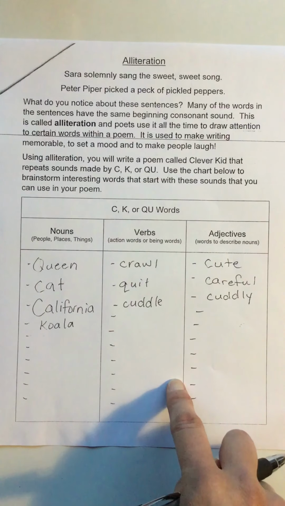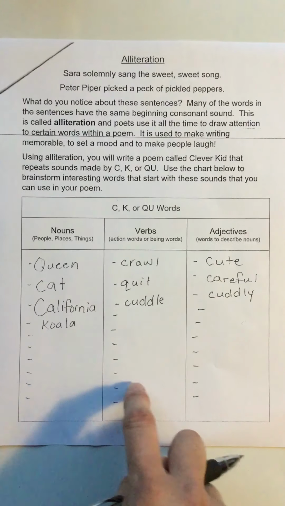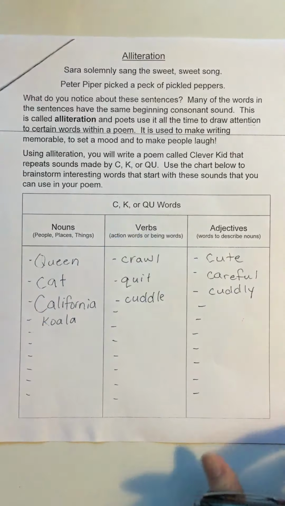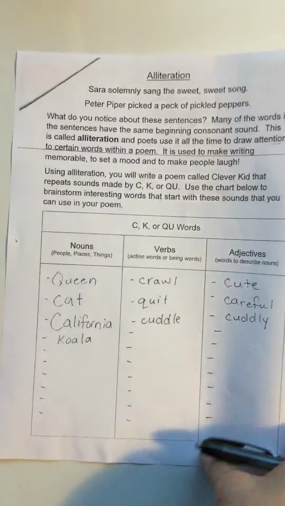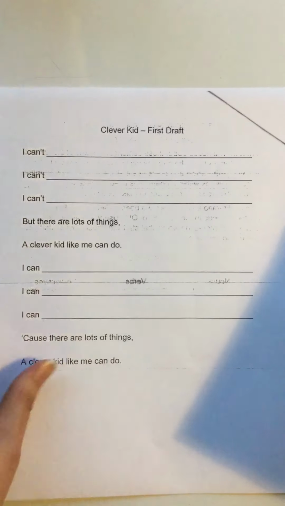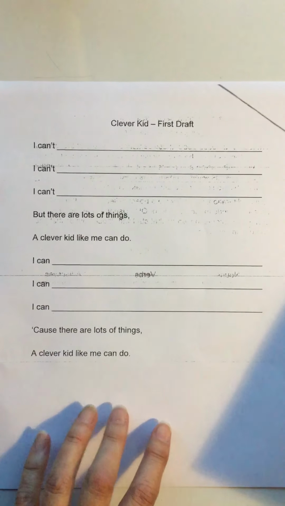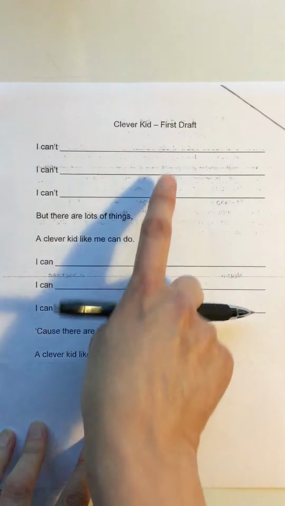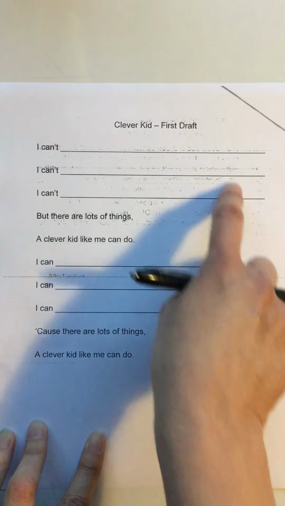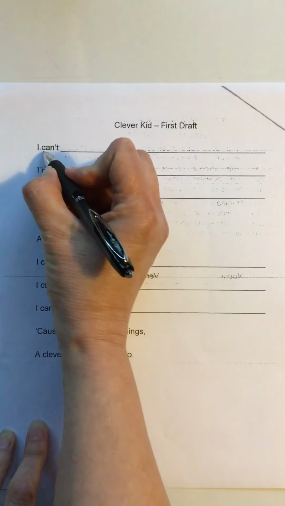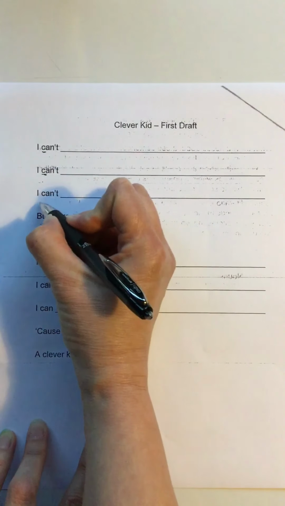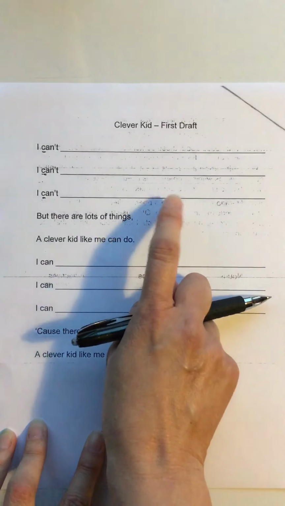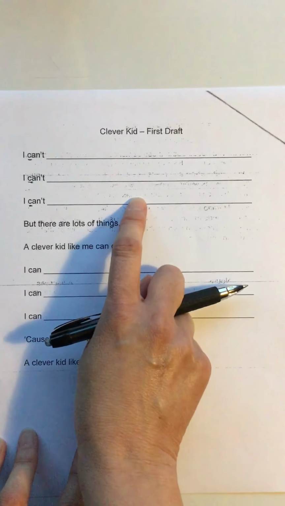When you're done making your word lists of words that start with C, K, or QU, you're going to use this graphic organizer to create a really fun poem that uses alliteration. The name of this poem is called Clever Kid. Now the beginning of the poem is all going to be about things you can't do. And you'll notice it has that k sound, just like the words that you found in your word list. These are things you can't do. You can be silly up here. This is really fun, just things you can't do.